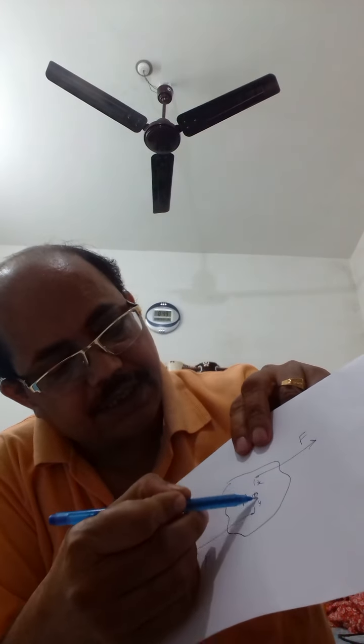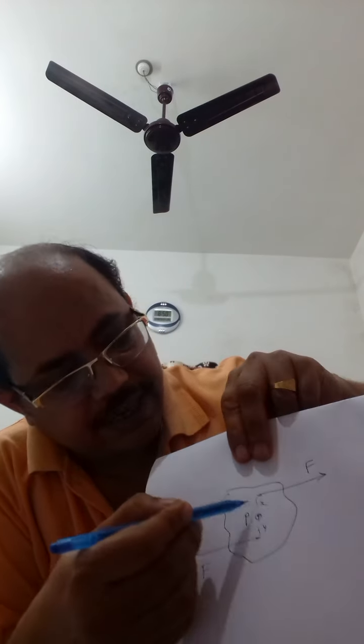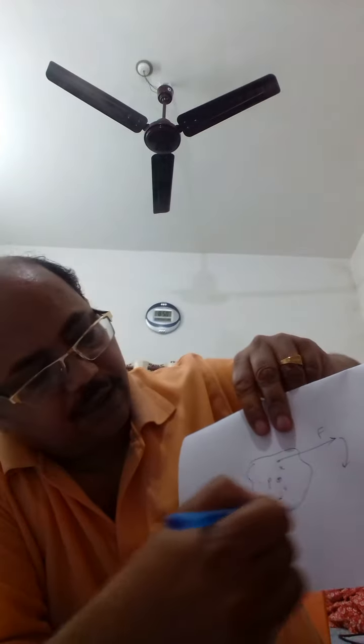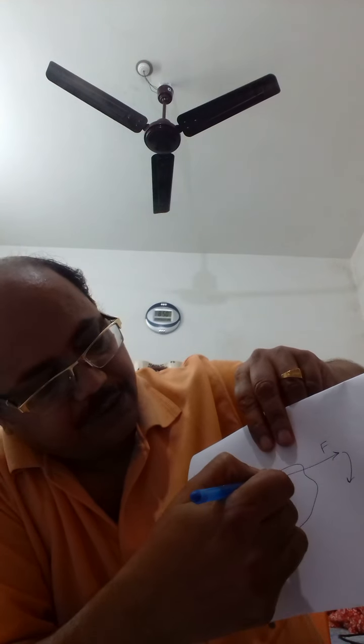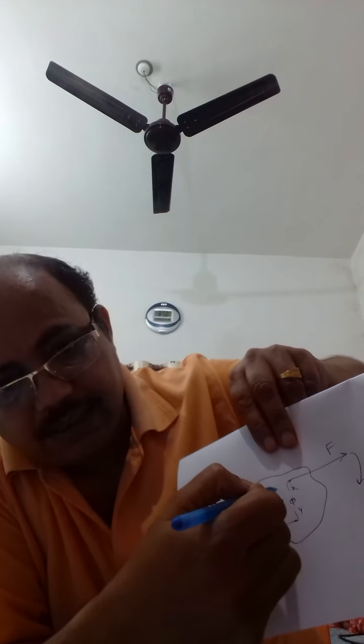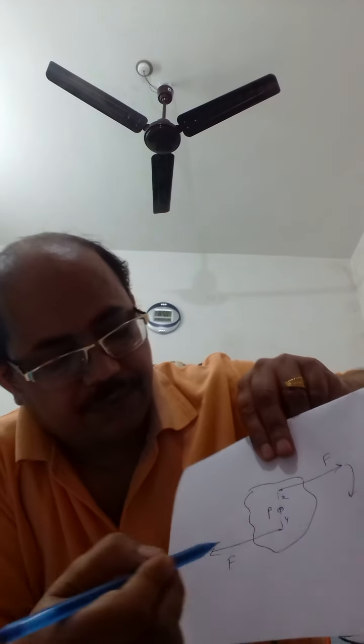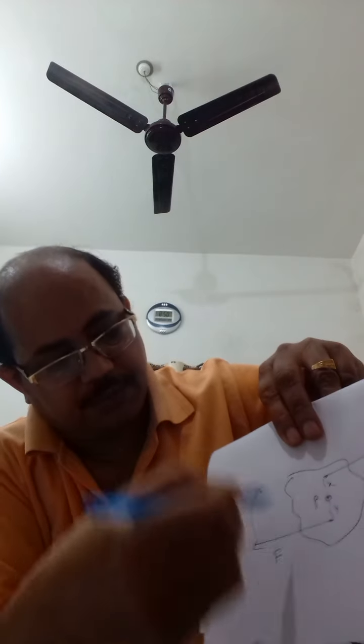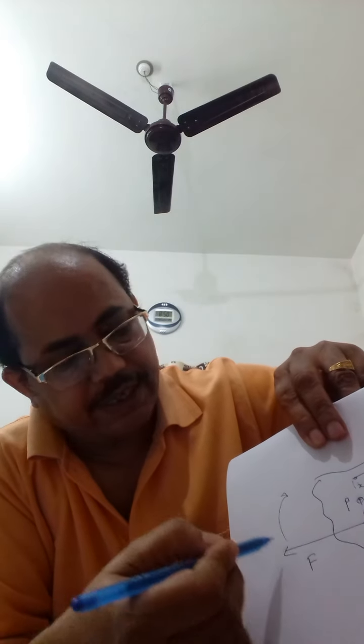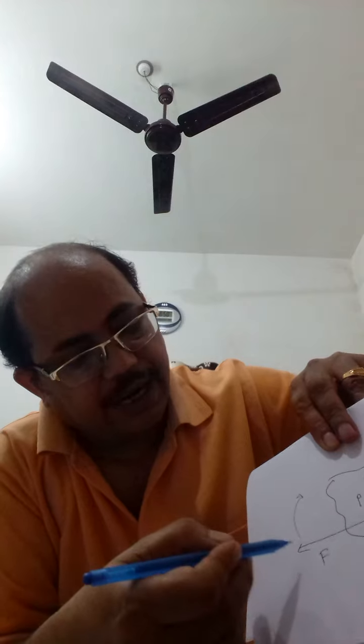Suppose this distance is X. So this clockwise moment equals F into the perpendicular distance of the line of action of force from the pivoted point, F into X. But for this force, there is an anti-clockwise moment, right? By this force we get an anti-clockwise moment, and this is F into Y.